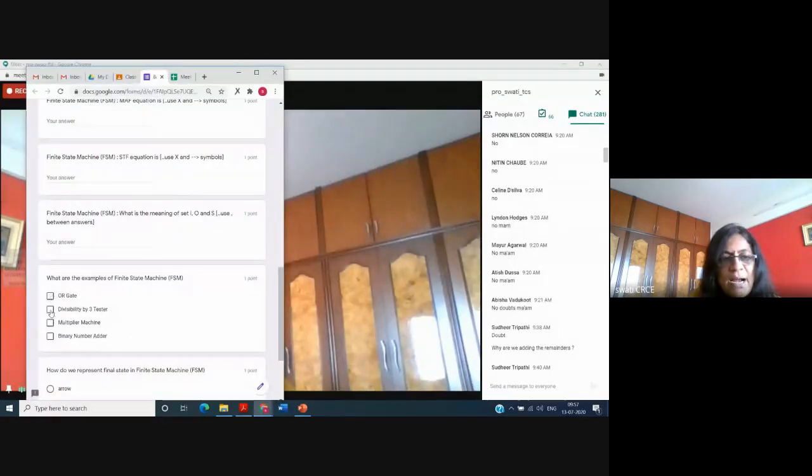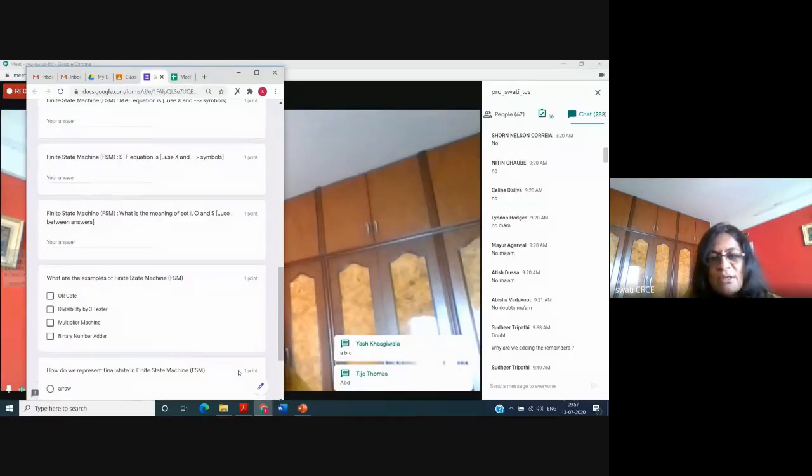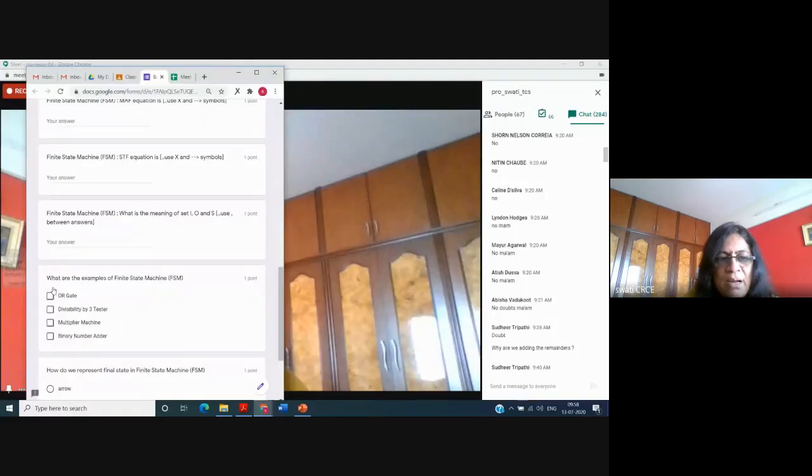So A, B, and D. Multiplication is not possible by finite state machine. So ABC is not a correct answer. ABD is a correct answer, or BD is a correct answer. Okay. Here the answer is multiplication is not possible by finite state machine. Divisibility by 3 is possible. Addition is possible, and OR gate is also possible.